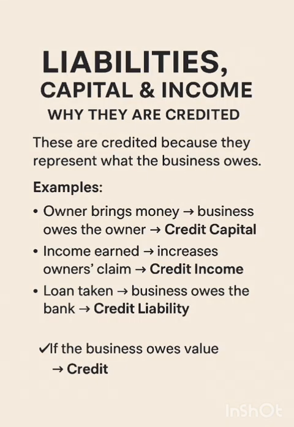Liabilities, capital and income, why are they credited? These are credited because they represent what the business owes. Examples: when the owner brings money into the business, the business owes it to the owner. Hence the capital account is credited. When the business earns income, the owner's claim also increases. Hence the income account is credited. When the business takes a loan, it owes that amount to the bank, hence the liability account is credited. Simple rule: if the business owes value, it should be credited.